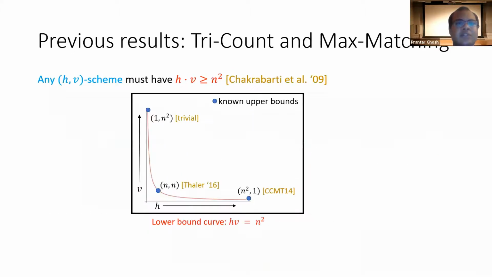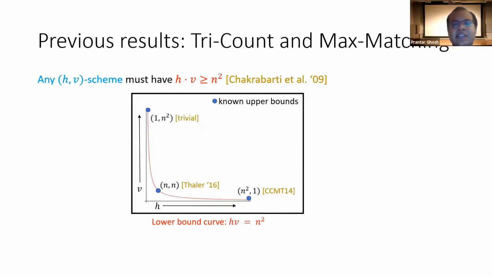Now, what was known so far in the annotated model for triangle counting and maximum matching? Well, Chakrabarti et al. in 2009 showed that any (h, v) scheme for the problem must have h times v at least n². So here we show this lower bound curve hv equal to n², and actually we do know three upper bounds on this trade-off curve. So (1, n²) is trivial, because if we are allowed n² space, we can simply store the entire graph and solve the problems.